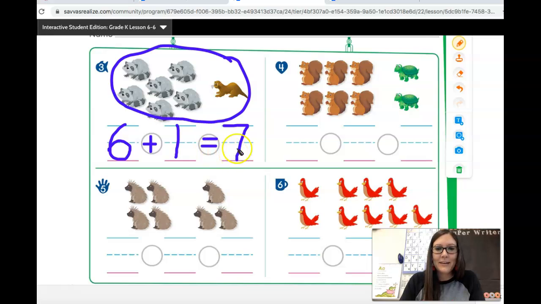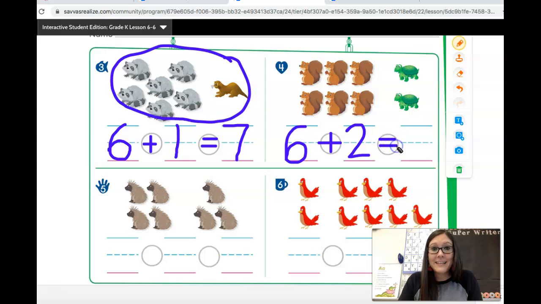Let's do some more. Let's look at number 4, heart. Let's join these 2 groups. How many animals are in this group? Let's count them. 1, 2, 3, 4, 5, 6. 6 squirrels in that group. Plus, because we're going to join these 2 groups. How many animals are in this group? I see 2 turtles. 2